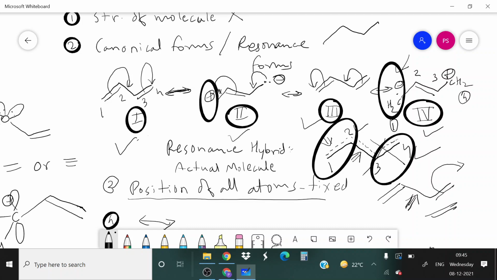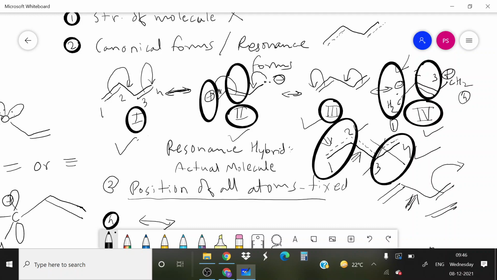If structure number 1 and 3, these two structures are more stable, they contribute more, then double bond character is more in between first and second and third and fourth carbon atoms. If contribution of second and fourth is lesser, and you can see here in second and fourth, double bond is in between second carbon and third carbon.